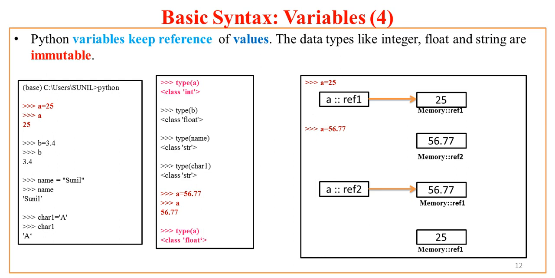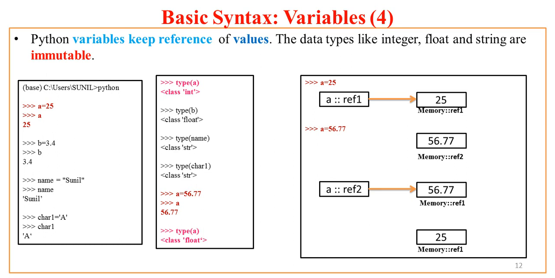Earlier the type of a was int when the right hand side value was int, and the type of a is now float when a has been assigned value 56.77. Now if you see the third rectangle of this slide, when you say a equal to 25, Python creates a variable as well as a value. Value is separately stored and variable has its own separate existence.